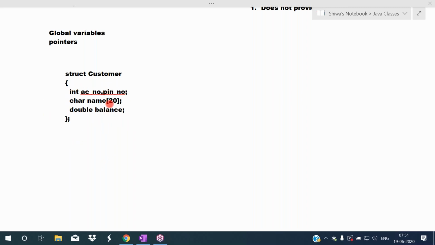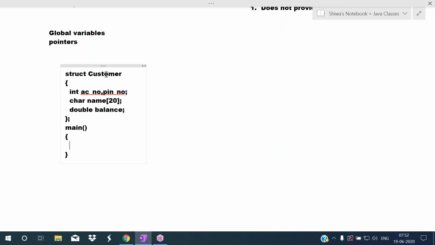By default, all the members in the structure are public. In classes in C++, by default, every member is private. Whereas in a C structure, every member is public, meaning anyone can access. If you want to create the object for this customer structure, how do you create it? In the main, you create the object. Remember one point: for this structure, memory will not be allocated.